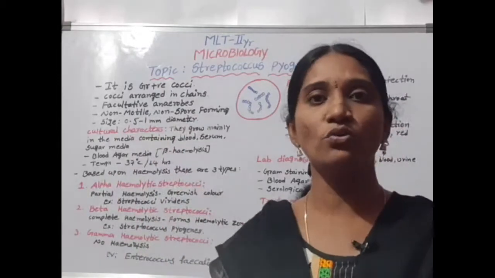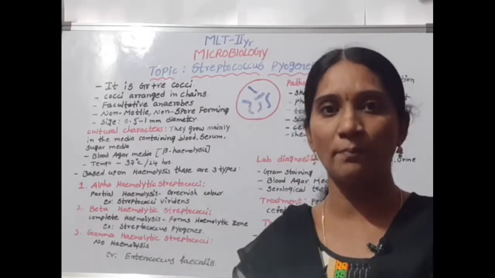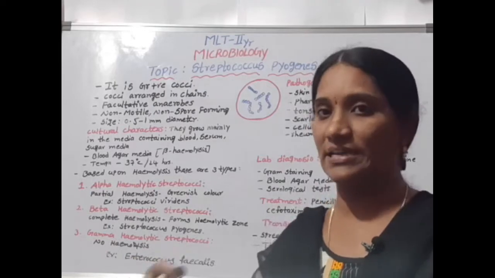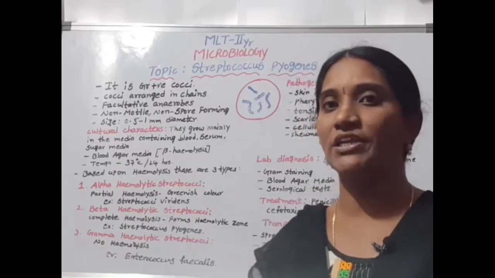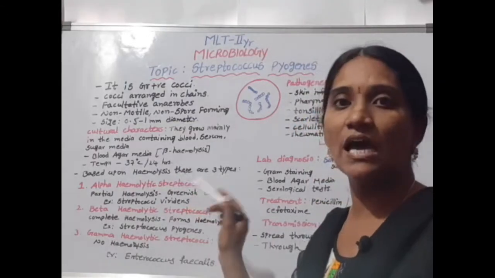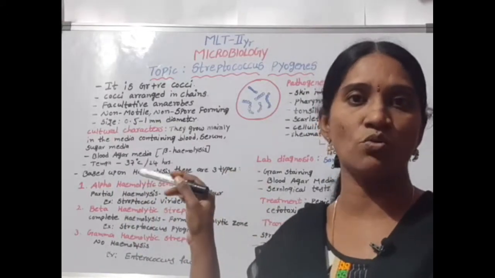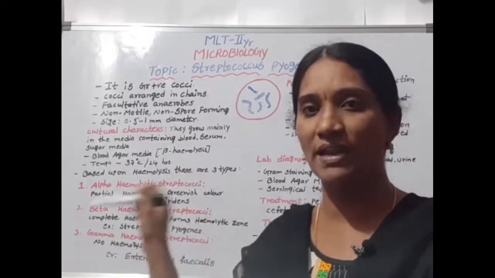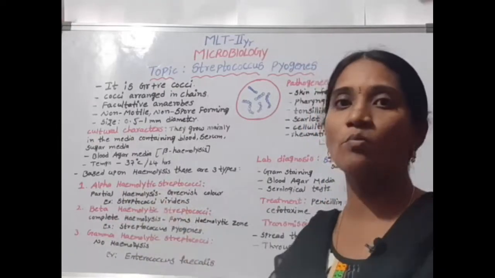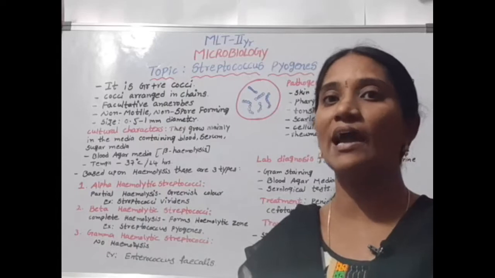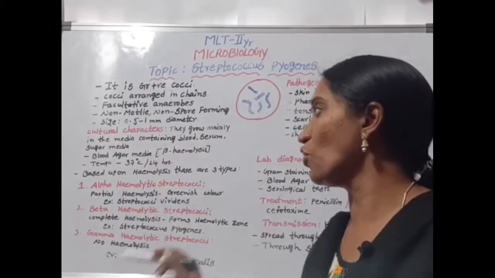Streptococcus mainly grows in blood, serum and sugar containing media. On blood agar media, it shows beta hemolysis, at 37 degrees centigrade with a 24-hour incubation period. They form colonies on blood agar media, and based upon hemolysis, the destruction of the blood, Streptococci are of three types: alpha hemolytic, beta hemolytic and gamma hemolytic streptococci.